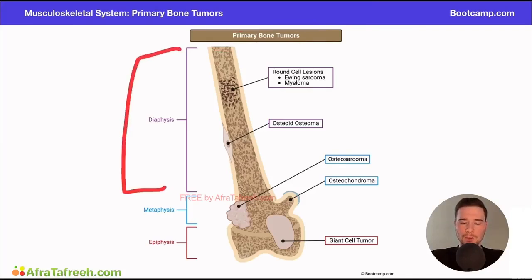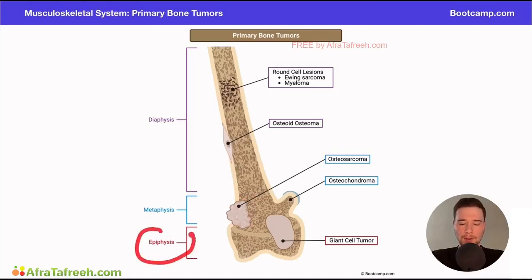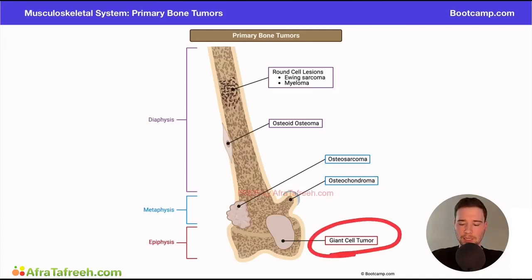Recall we have the diaphysis, which is the longest portion of the bone, the metaphysis, which is kind of the middle portion. I think of M for metaphysis as middle, and the epiphysis, which is kind of the end portion of the bone. I think of E in epiphysis for end portion. And depending on the tumor, we're more likely to see them in different parts of the bone. In this video, we're specifically focusing on the giant cell tumor, and you'll see this is located in the epiphysis and the metaphysis. I want to talk a lot more about that pretty soon. But this is just a really nice image to think about the location we're most likely to see some of these bone tumors that we've been talking about throughout this chapter.